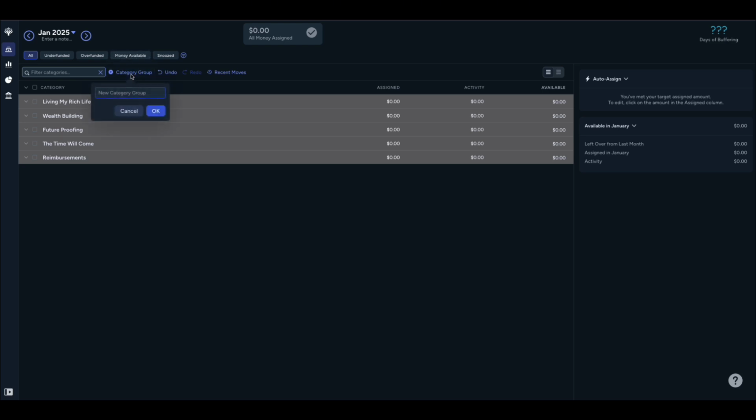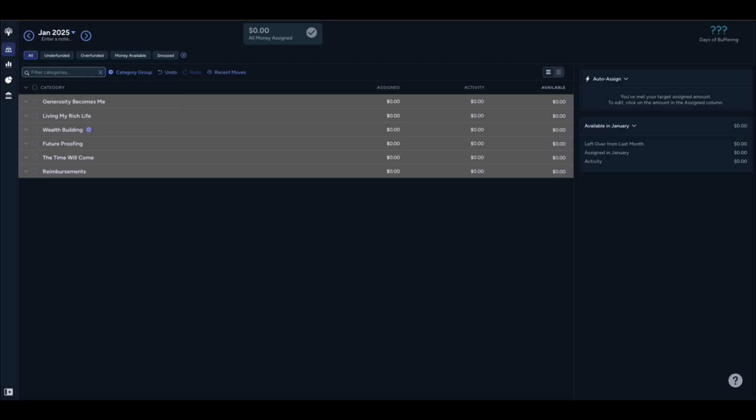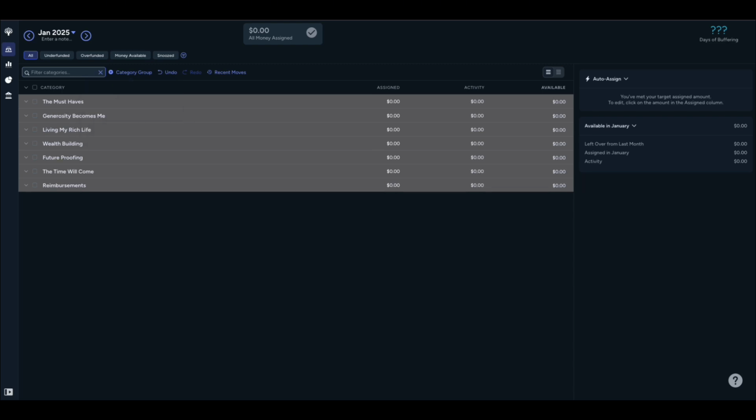Then above that, I have my must-haves. So these are kind of all of the things that, just kidding. I have generosity before I have my must-haves. So generosity becomes me is basically like giving, so compassion, things like that. And then above that is the must-haves, right? So now this is, as you can see, the list is building. So it's kind of going from like what's kind of top of mind all the way down through the month. So the must-haves is like groceries, things like that.